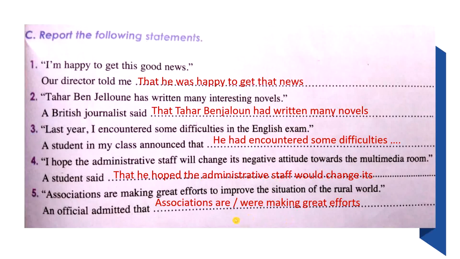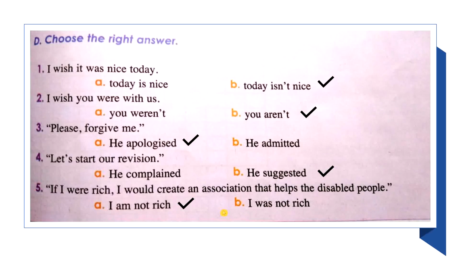If you think that the associations are still making great efforts, keep the present continuous, the same. Okay, that's for the reported sentences. The next exercise is wish. It's a little bit mixed about some tenses, some lessons. So the first one, "I wish it was sunny."